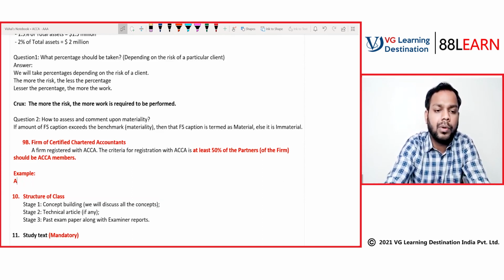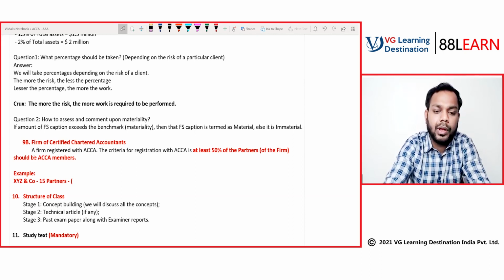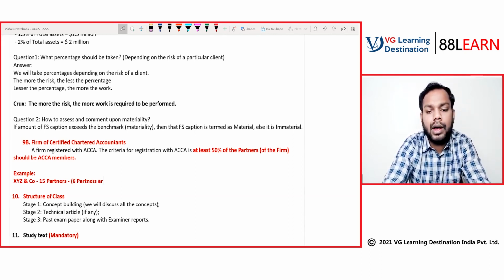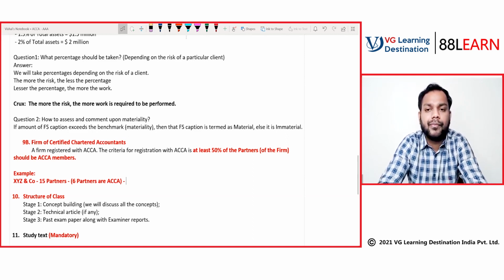There is a firm called XYZ and Co, which has around 15 partners, out of which 6 partners are ACCA members. Can this be a firm of certified chartered accountants? Students, can you please answer?